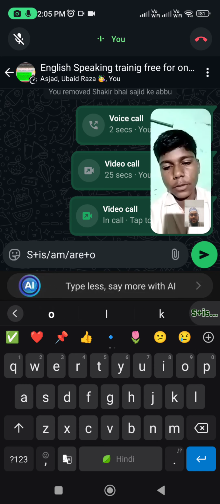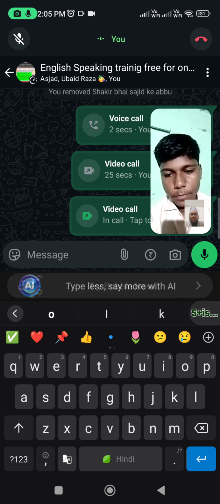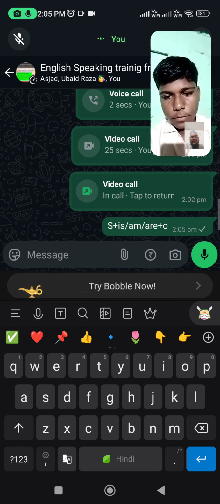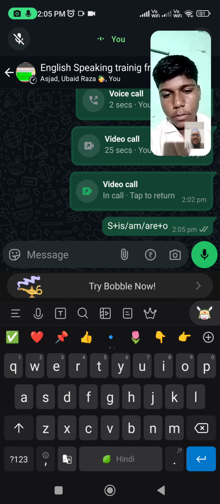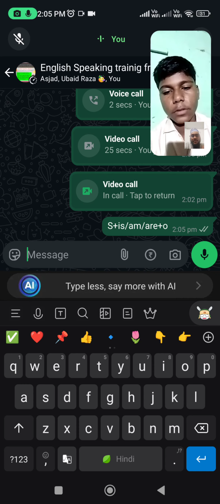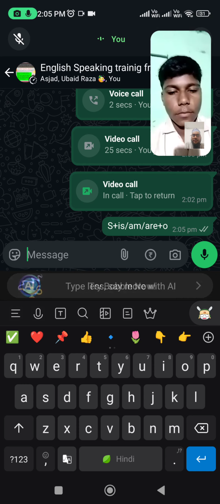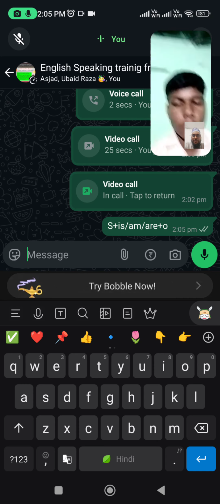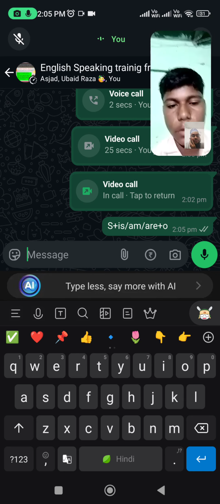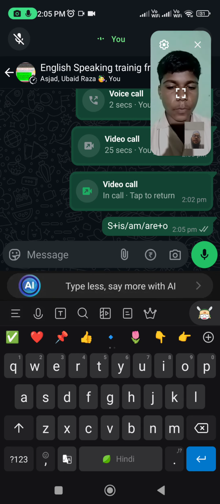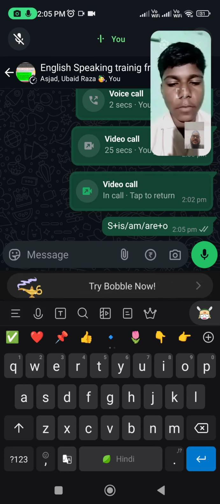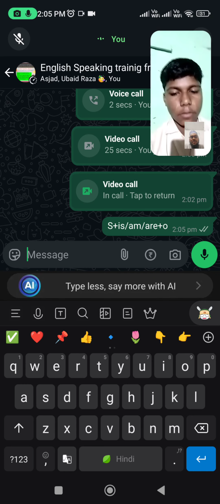And this is for present. Understand that this is for present, and was, were for past, and will be for future. Have you understood? Very good. So subject plus is, am, are, plus object.